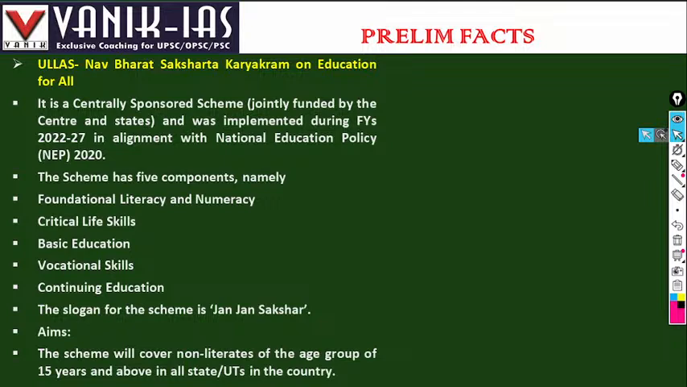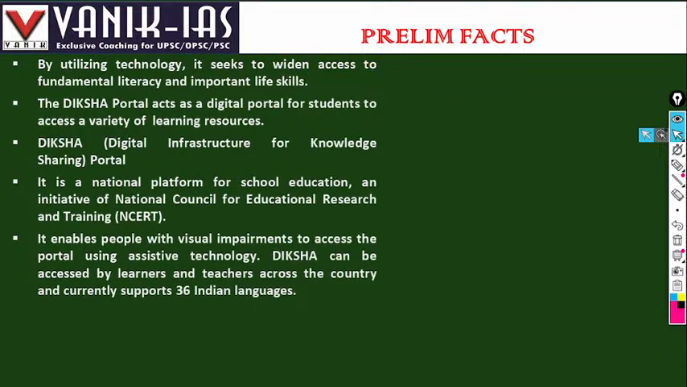The scheme has 5 components, namely foundational literacy and numeracy, critical life skills, basic education, vocational skills, and continuing education. The slogan for the scheme is Jan Sakhyar. Hence, the scheme will cover non-literates of the age group of 15 years and above in all states, union territories, and the country. By utilizing technology, it seeks to widen access to fundamental literacy and important life skills.